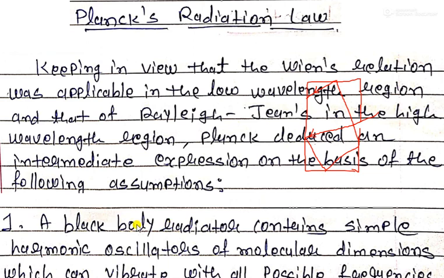The first assumption is that a black body radiator contains simple harmonic oscillators of molecular dimensions which can vibrate with all possible frequencies. So what is the molecular dimension and what is the harmonic oscillator?